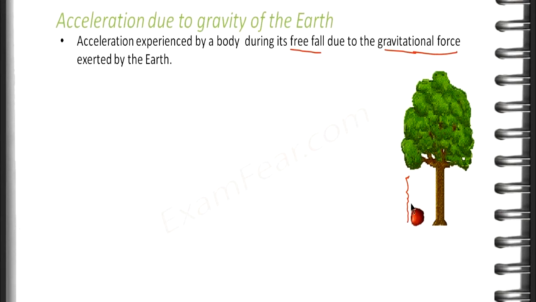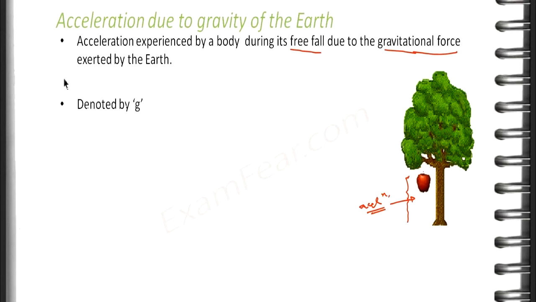So, this value of acceleration is nothing but the acceleration due to gravity, because this acceleration is caused due to the gravitational force exerted by the earth. So you understood what is acceleration due to gravity? It is the acceleration in an object due to the force exerted by the earth. It is generally denoted by small g.